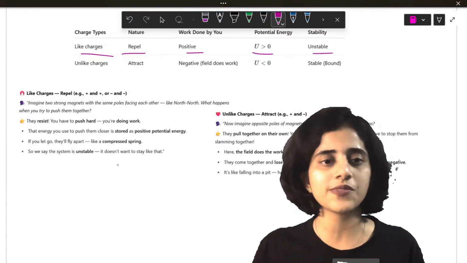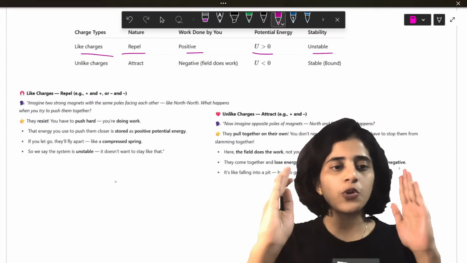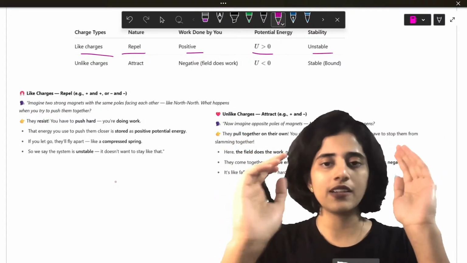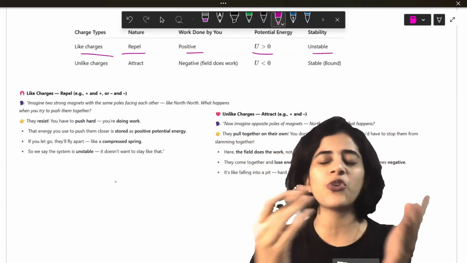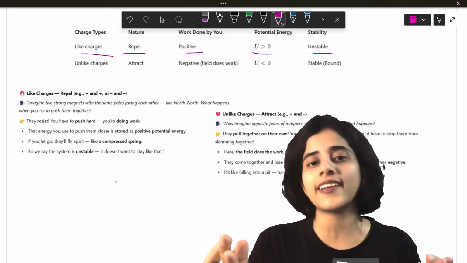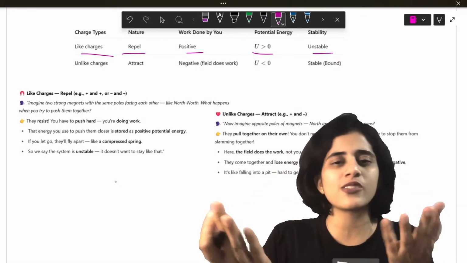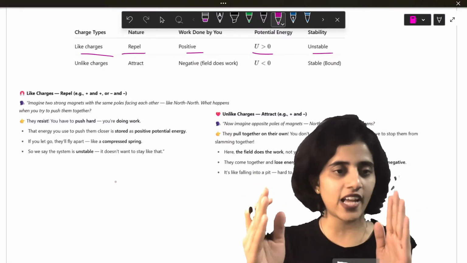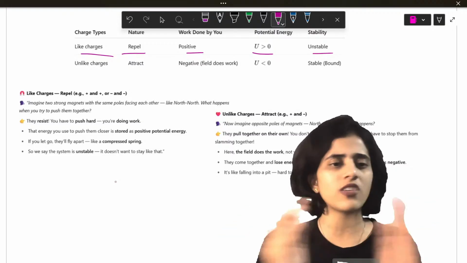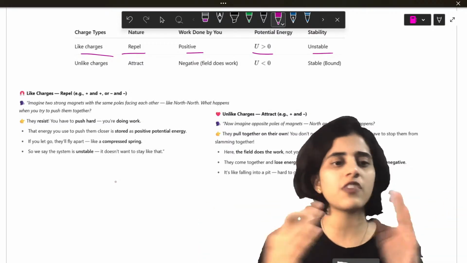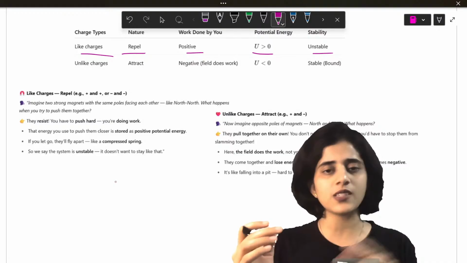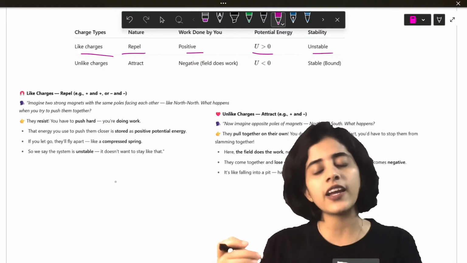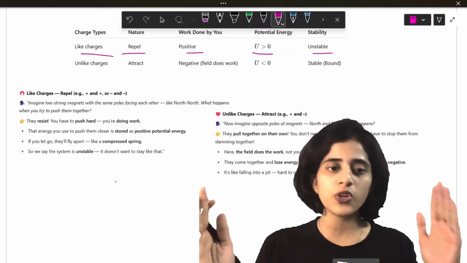That is because, see, if you have like charges, they repel. Just like you and your friend, the one person you hate in class. You shouldn't have someone like that, but some students have. So that student and that person you hate in class, what happens? You don't like each other. You always move away from each other. And the teacher comes and says, both of you are going to be in the same group project. So what happens? The teacher uses her energy to do work between the two of you and bring you together.